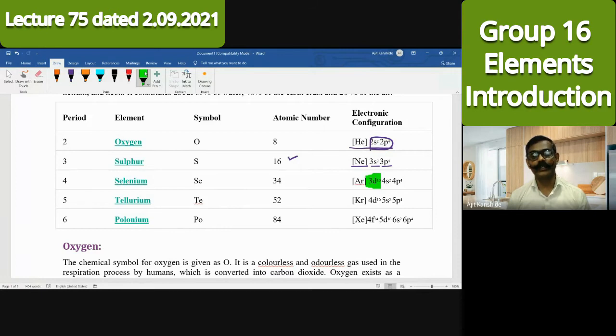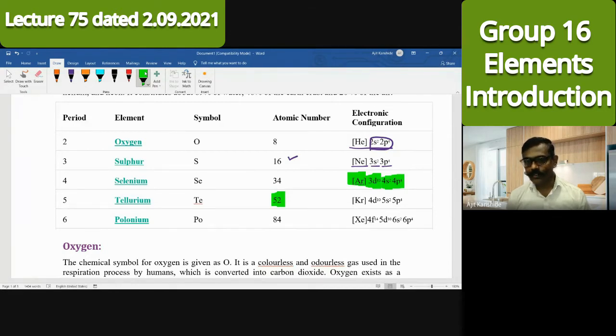First transition series, where electrons will enter in a 3d orbital. So after completing a noble gas, argon, then 3d10, 4s2, 4p4 is its electronic configuration. Next element is tellurium, atomic number 52.